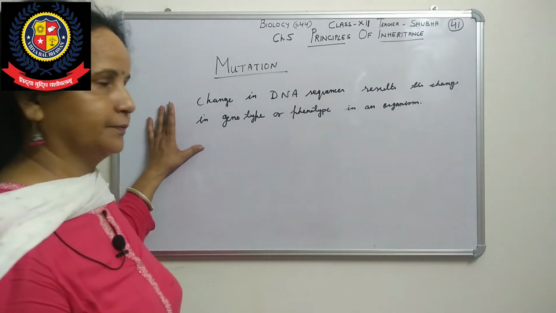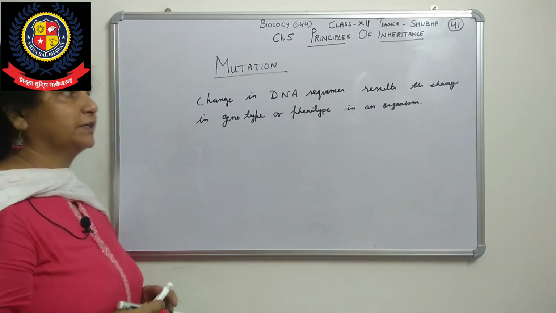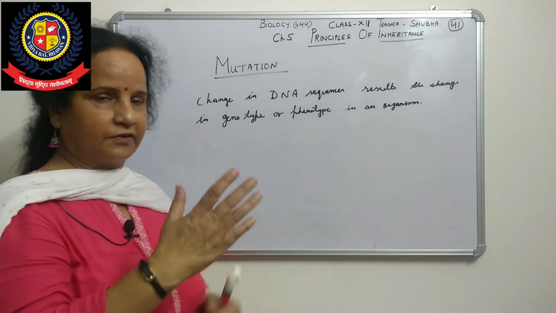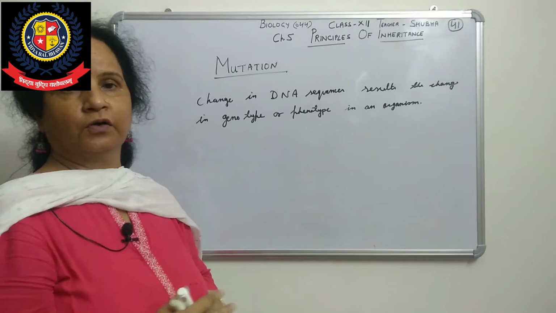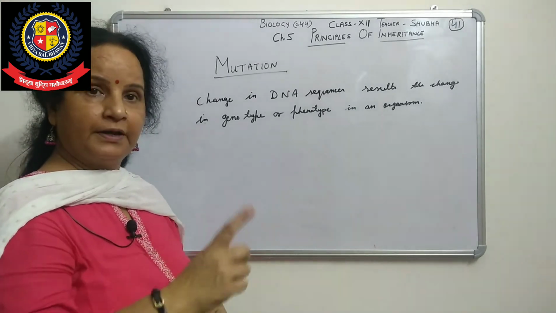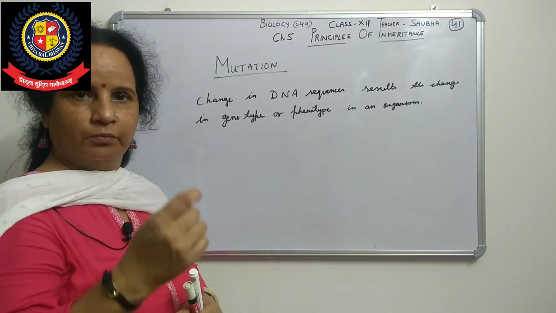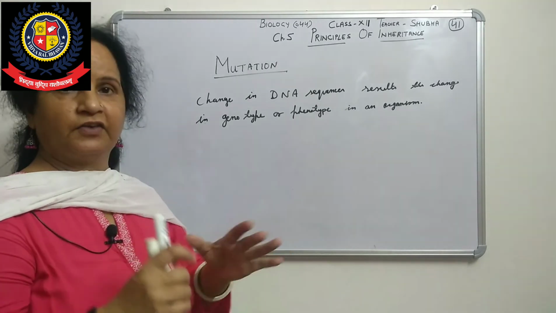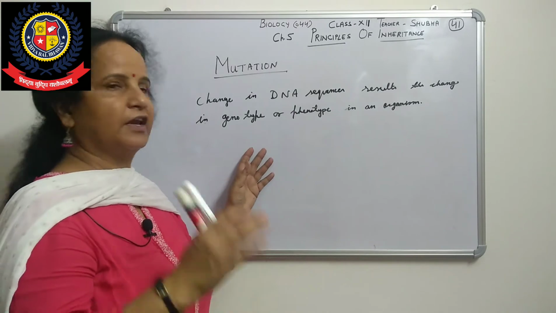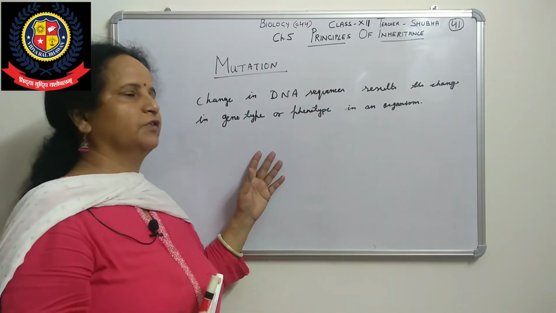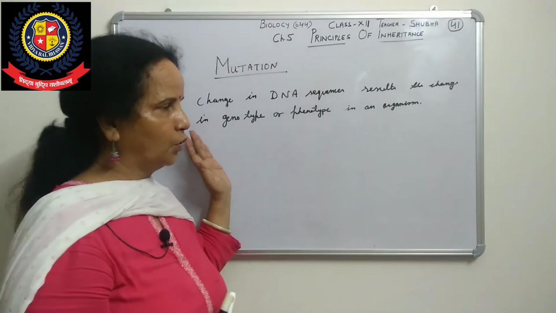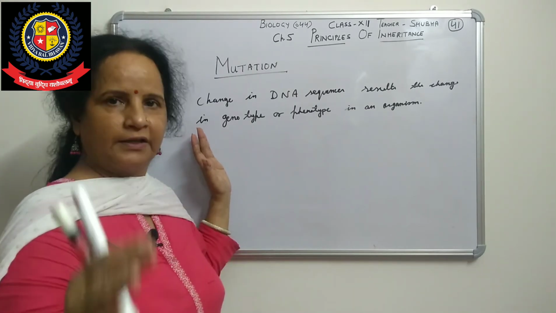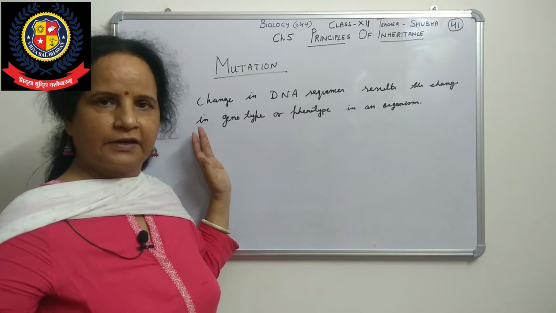Now, as you see, DNA is present in our chromosomes, and it is an approximately 2 meter long thread-like structure, wrapped in a supercoiled form in chromatids. A change may be in a DNA segment or in the chromosome. As you know, in the chromosome DNA is there, and in DNA gene sequences are there.